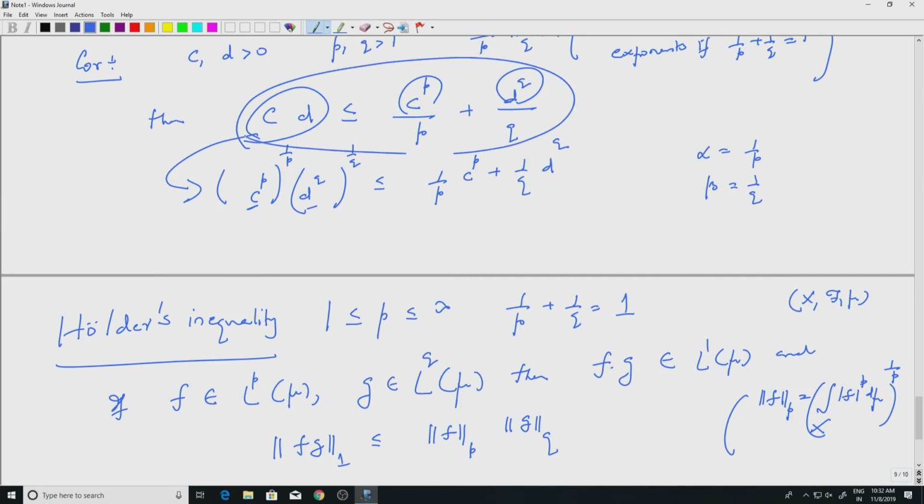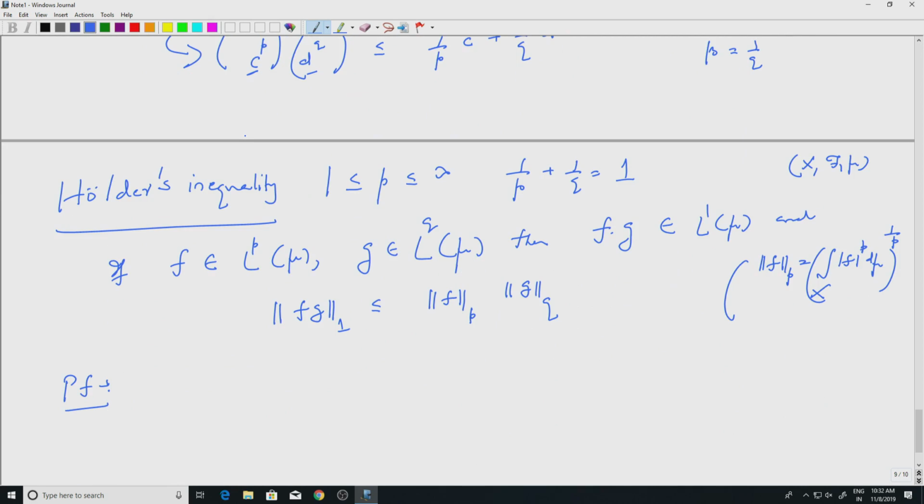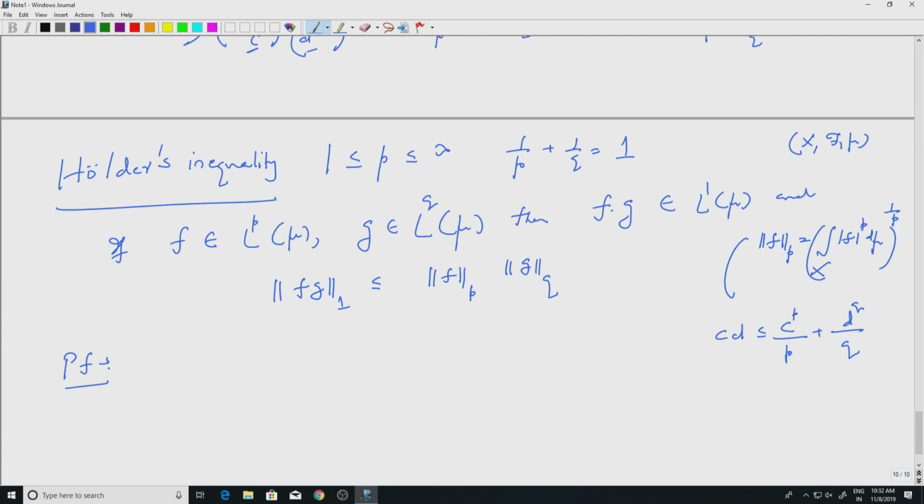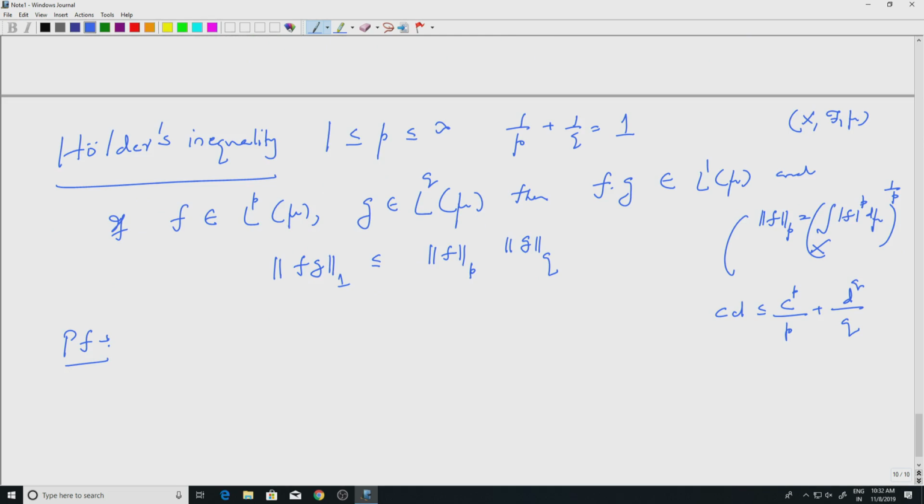So we use this. Okay. So C times D is less than or equal to C to the P by P plus D to the Q by Q, right. 1 by P plus 1 by Q equal to 1. So we use that. Okay. So if we use that, we will get mod f of x by LP norm of f, okay, times mod g of x divided by LQ norm of g.